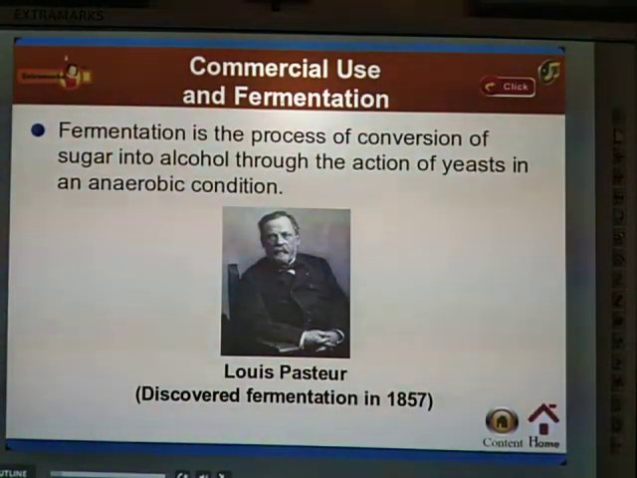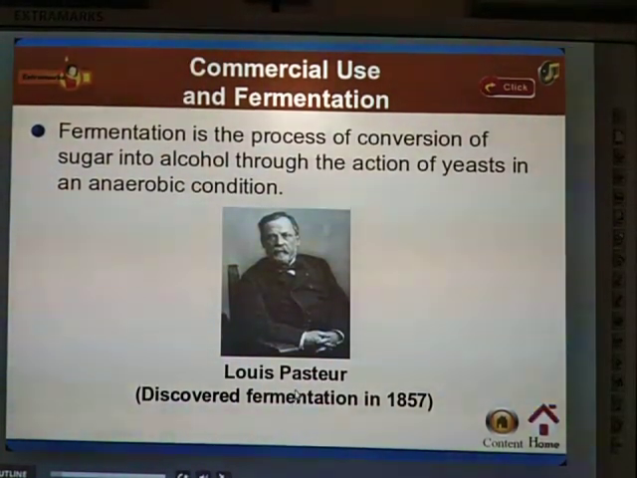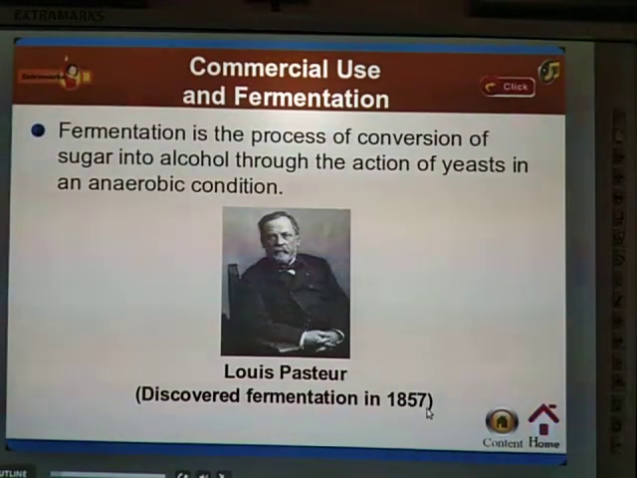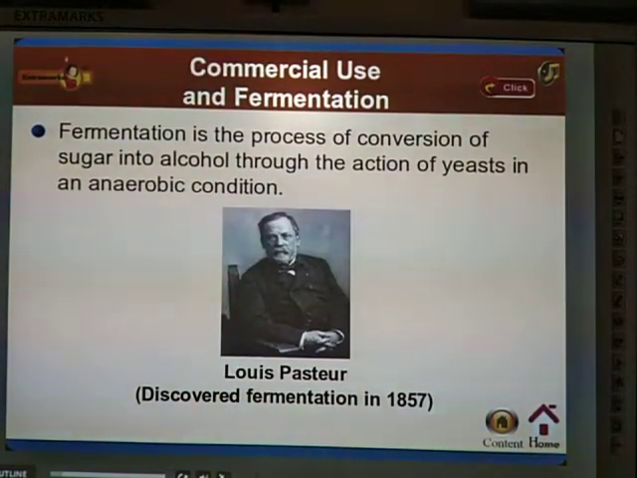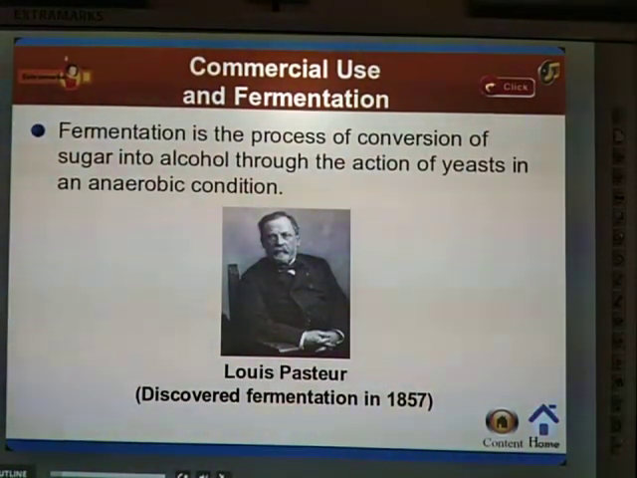Okay, so who discovered this? The scientist Louis Pasteur. He discovered fermentation in 1857. He found that we can convert sugar into alcohol by the action of yeast in an anaerobic condition. So who invented the fermentation process? Louis Pasteur.